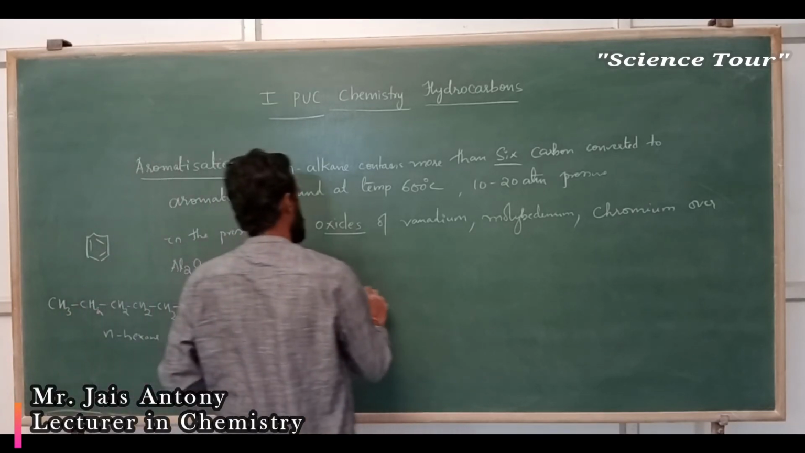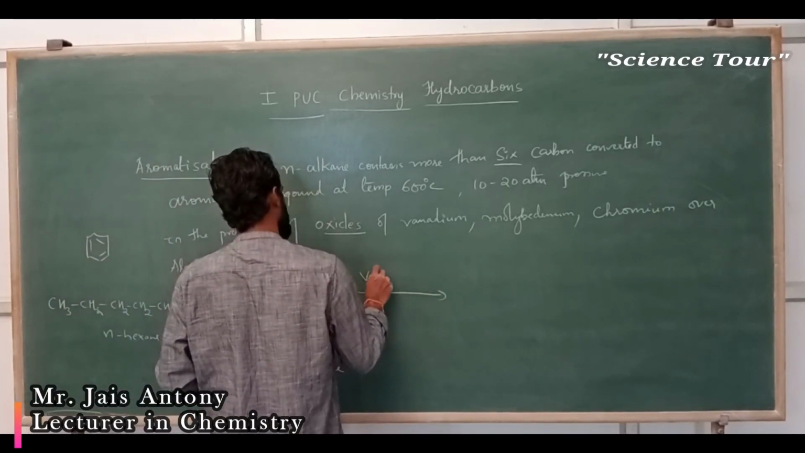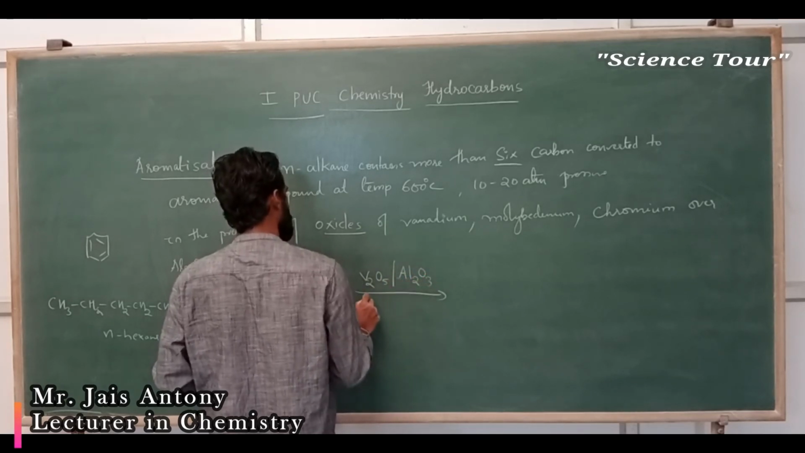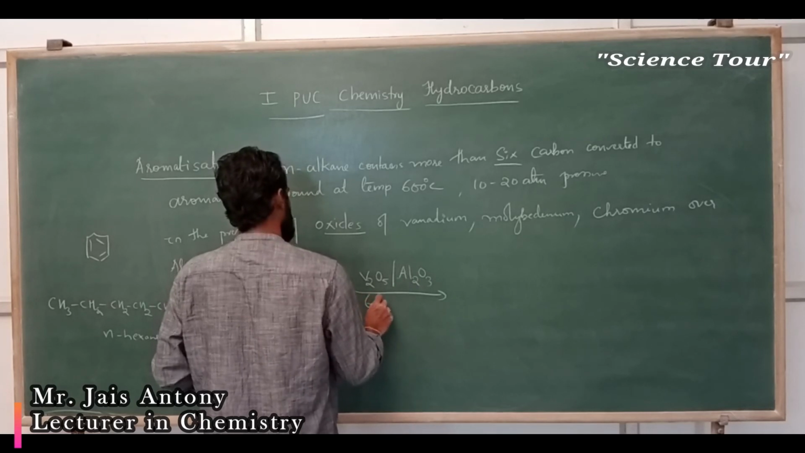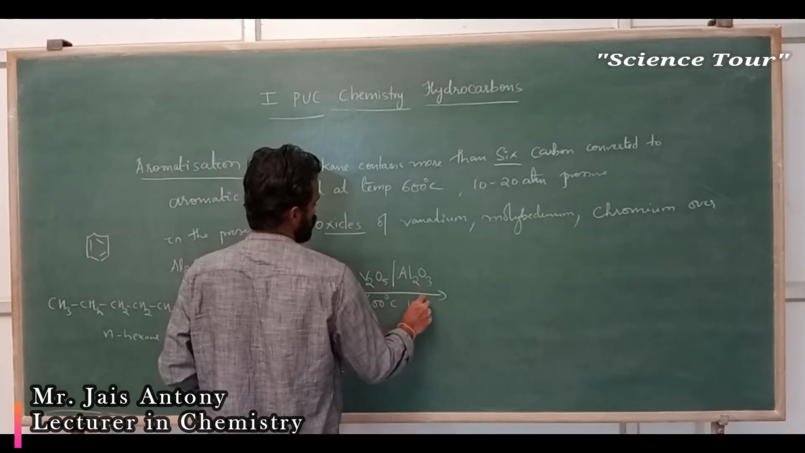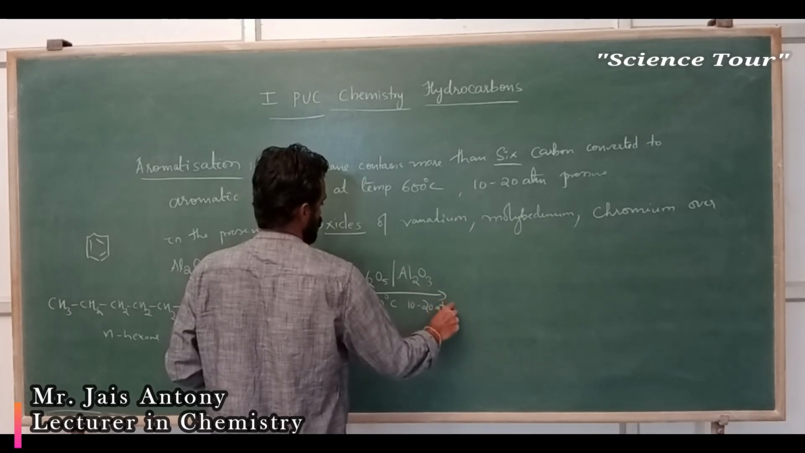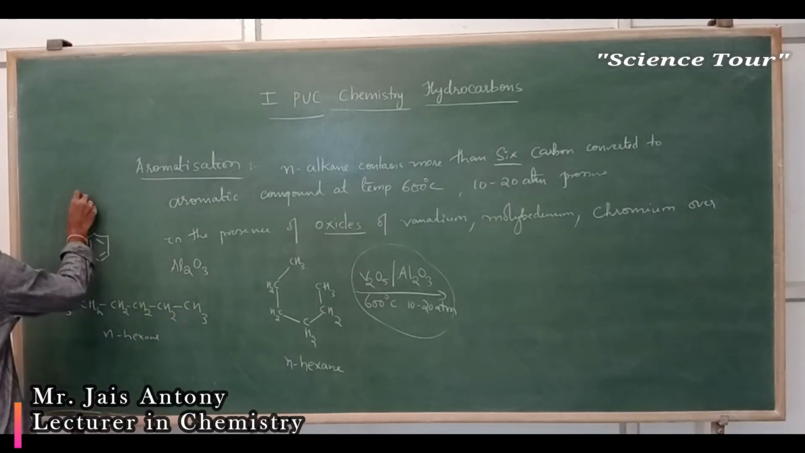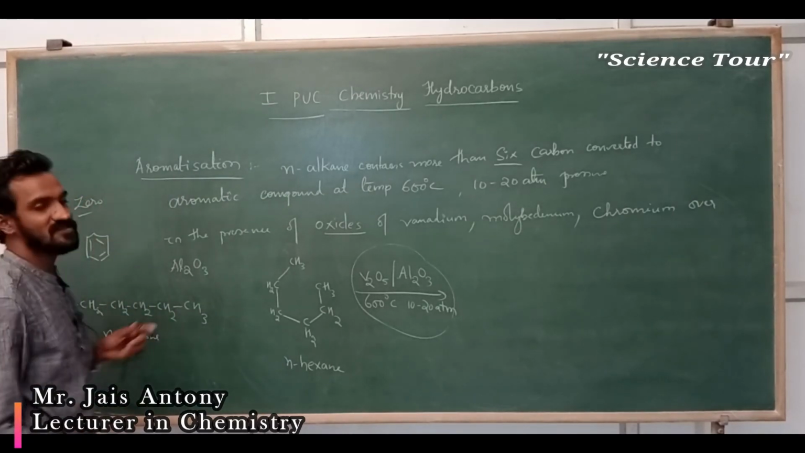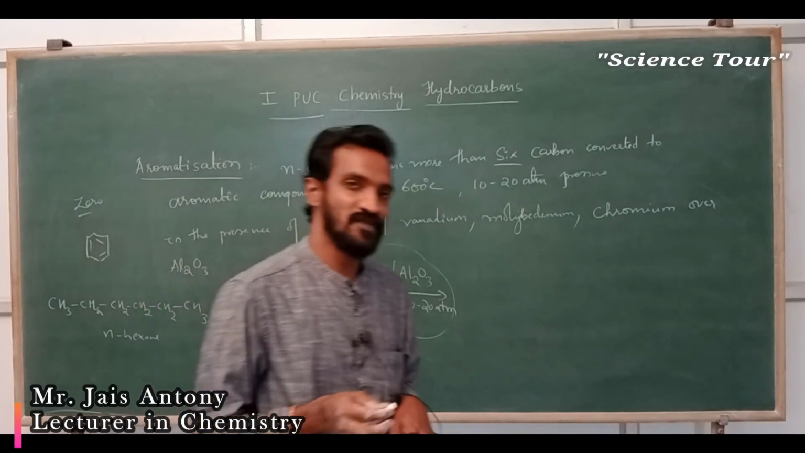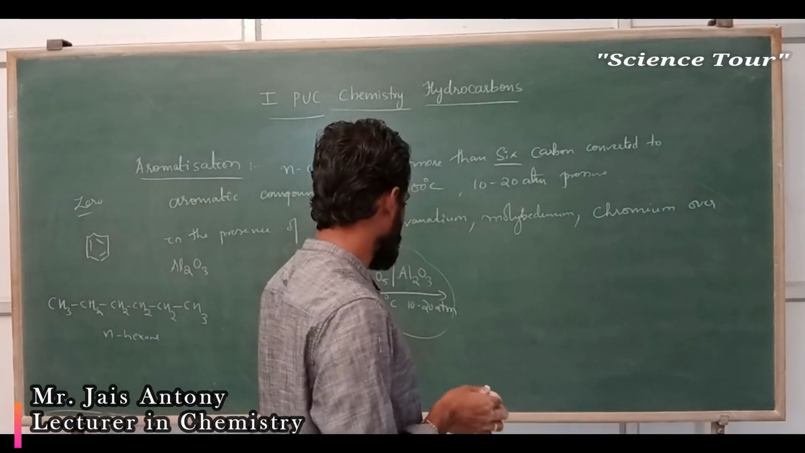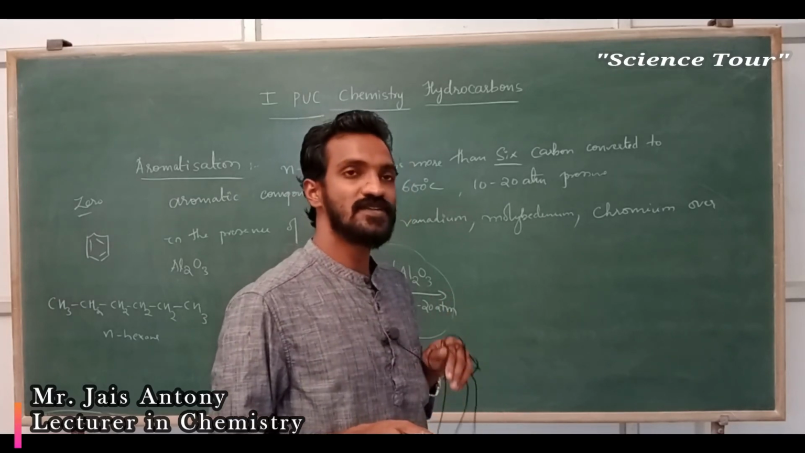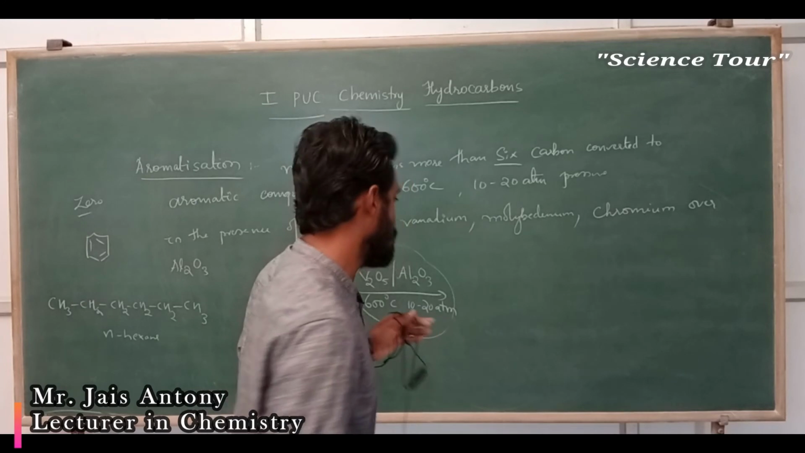N-hexane treated with vanadium pentoxide over aluminium oxide, 600 degrees Celsius temperature, 10 to 20 atmospheric pressure. If you miss this part, you will get a 0 on this side in the exam. Later you don't blame me, because the reagent you are using for the reaction, the temperature, the atmospheric pressure, all are very important, my dear students. Don't neglect it.